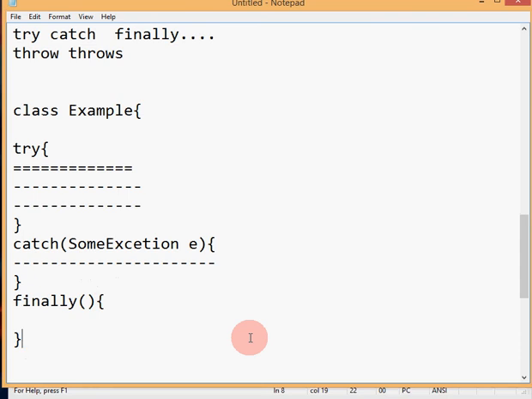This is some simple concept. If you want to go deeper, then you have to go to next-level discussion: how it is applied, how it executes, how the control flows in try catch. That will be explained in the next video.